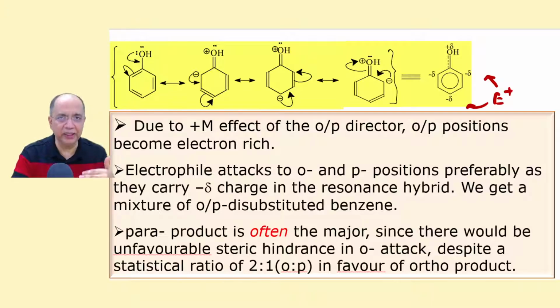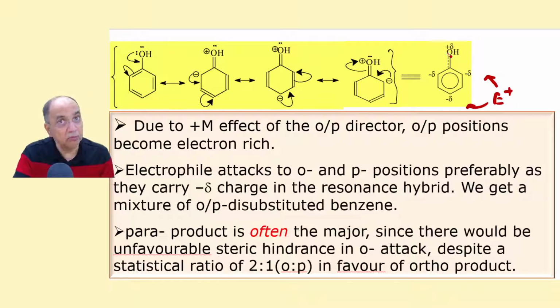But usually 2 times we don't get. Sometimes ortho product is major, para product is minor in the mixture. But in most of the other cases, you find para product is major, ortho product is minor. Particularly when the groups are bulky. If the group is bulky like SO3H plus or acetyl carbocation, they are approaching.